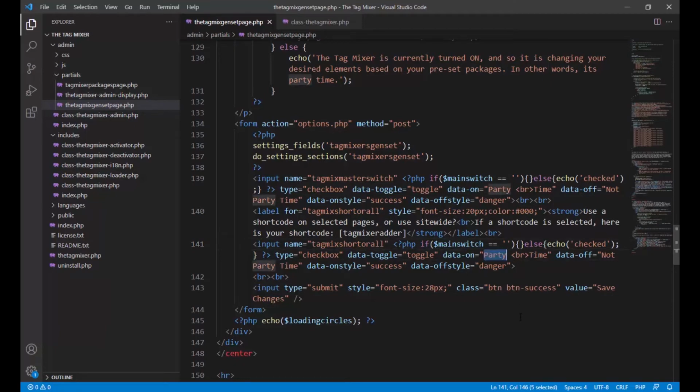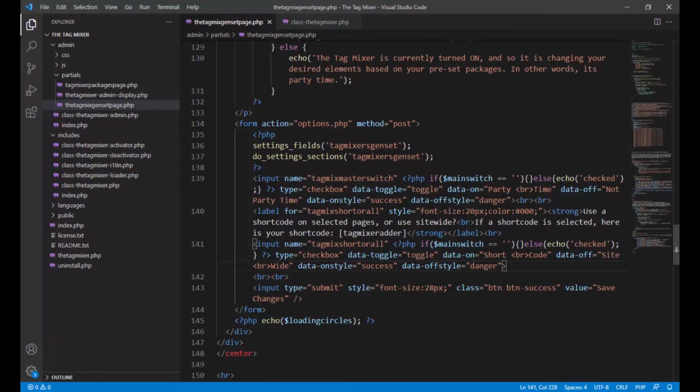We want it to be defaulted to shortcode so that it doesn't affect the user's whole site when the plugin gets activated. So we're going to say shortcode, because otherwise when the plugin starts, it's just going to be immediately site-wide active, and we don't want that. And then let's say site, and then let's do a break, and then say wide. Okay, perfect. So that's pretty close.